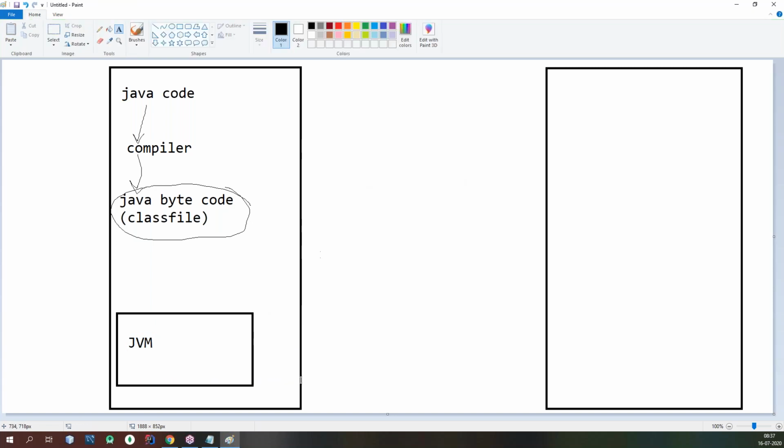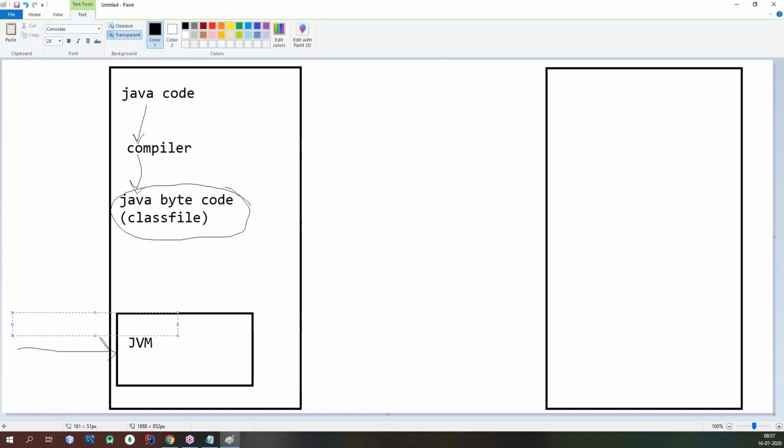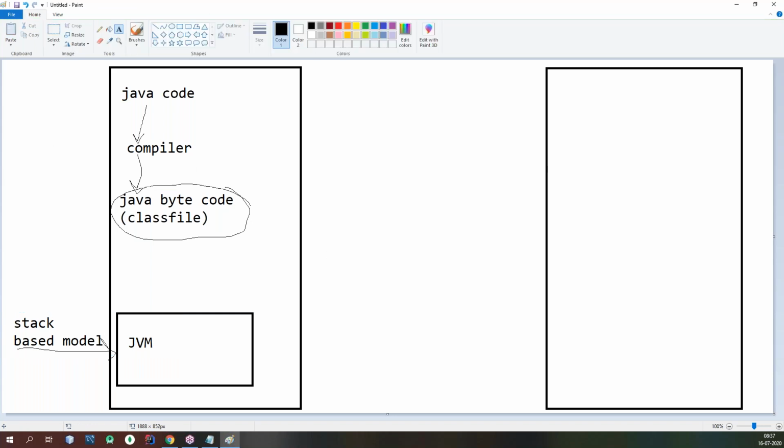The JVM follows a stack-based model. I will explain what the stack-based model is. Further, the JVM converts your bytecode instructions into machine code instructions based on your underlying operating system and the type of hardware you are using. Based on that, it converts into the respective instruction set format accordingly.